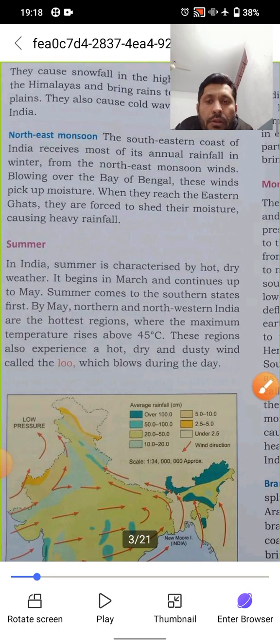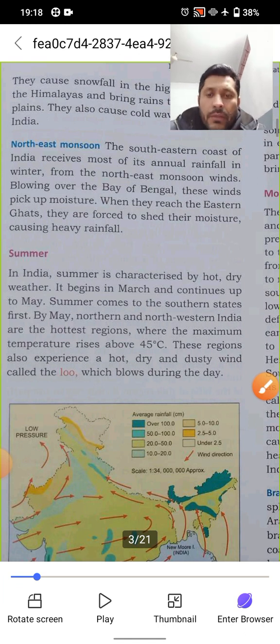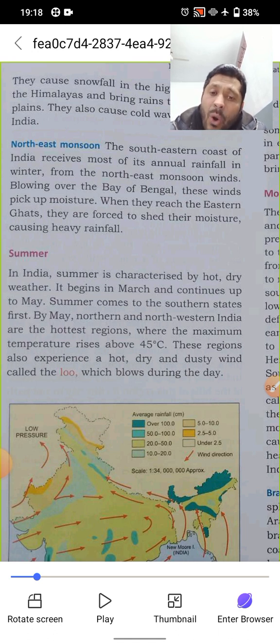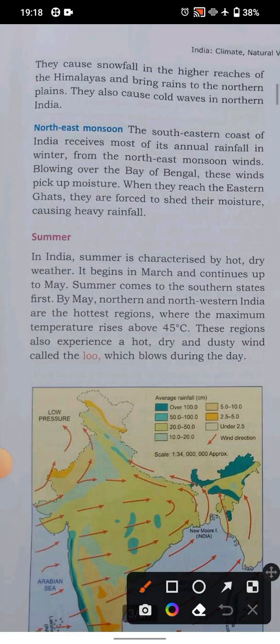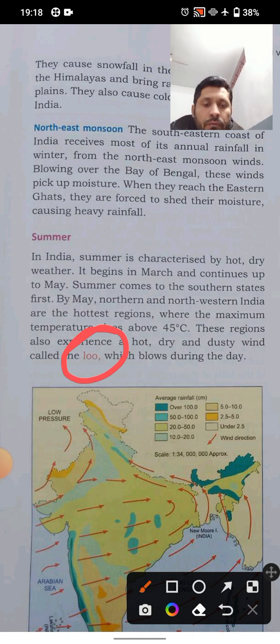Now let us see the summer condition. In summer, what is happening? In India, summer is characterized by hot, dry weather. It begins in March and continues up to May. Summer comes to the southern states first. By May, northern and western India are the hottest regions, where the maximum temperature rises above 45 degrees Celsius. These regions also experience hot, dry and dusty winds called Lu, which blow during the day. So Lu is blowing during the day, and you are all familiar with this word Lu. I hope you have heard this term before also.